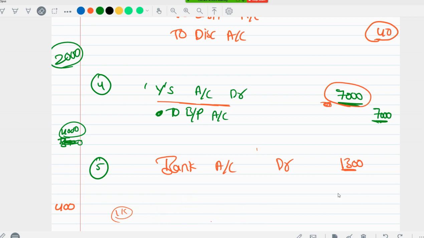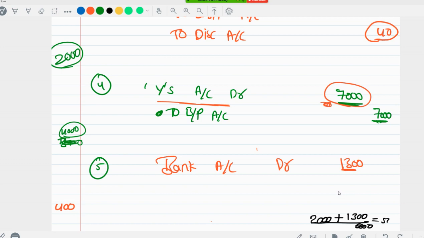In case there is any difference, then you can distribute the discounting charges proportionately according to the money they have received. Think from the X point of view: X received how much totally from Y? From bills receivable 1, X received 2000 rupees. From bills receivable 2, X is receiving 1300 rupees, and the bill's value is 6600.